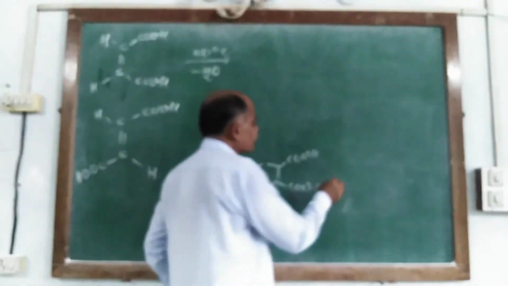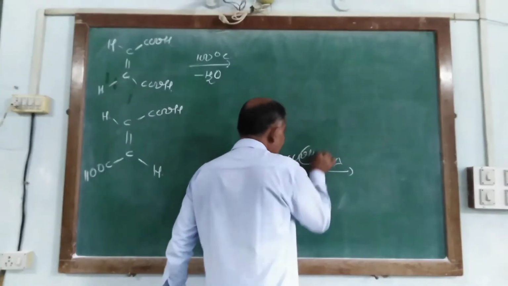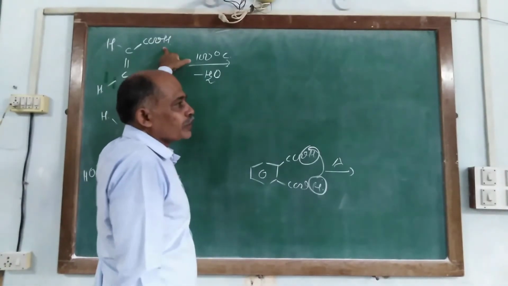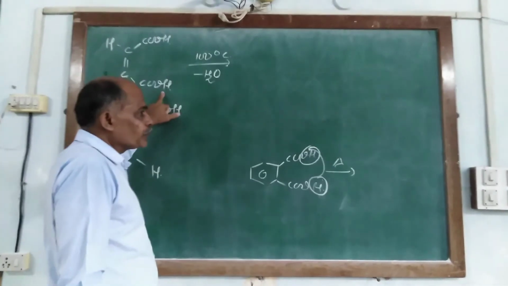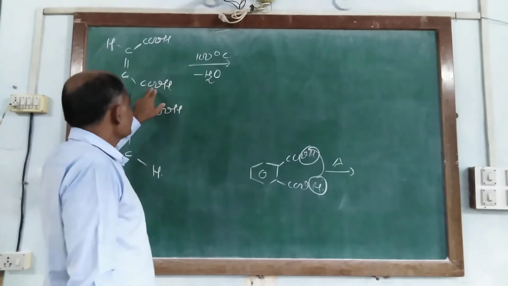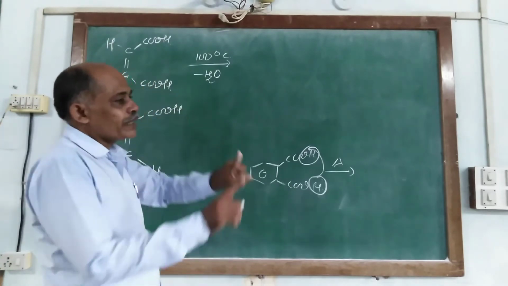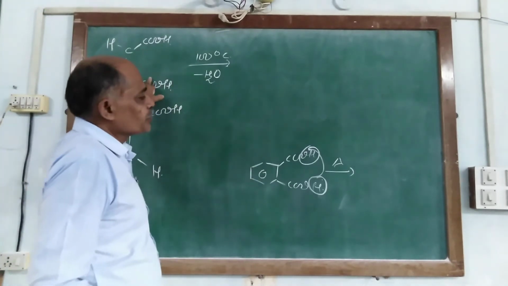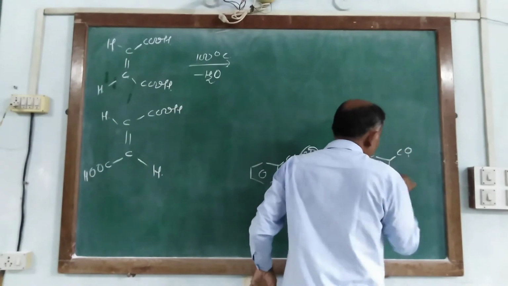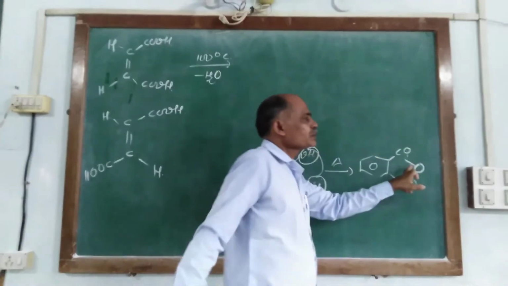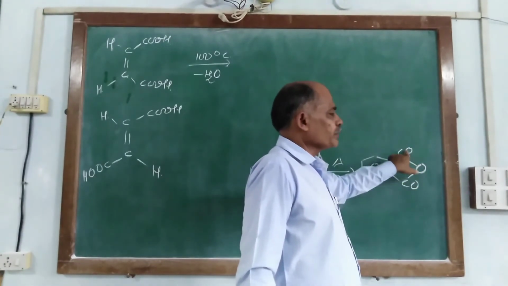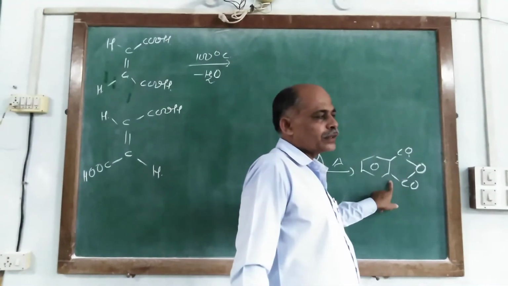And when phthalic acid is heated, it loses 1 water molecule: 1 hydroxyl group from 1 carboxylic group and another hydrogen from the other carboxylic group having the OH, and the remaining 1 oxygen makes a bridge between CO and CO. So we obtain this type of structural formula, CO and oxygen making the bridge between 2 carbonyl groups, and it is known as anhydride.